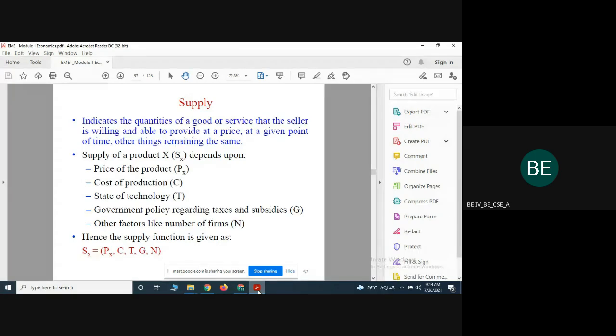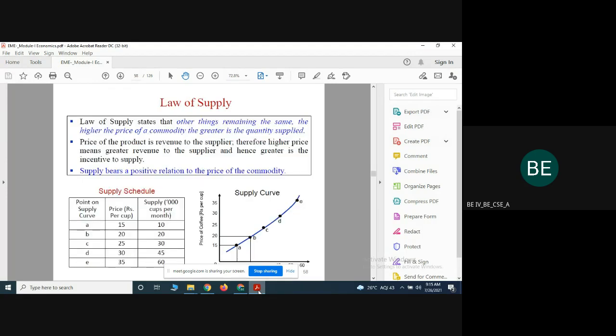So supply is the supply of a particular product. X is nothing but a particular product. The supply of X depends on the following factors: the price of the product, the cost of production, state of technology, government policies, and other factors like the number of organizations. Based on that, they define what the supply is. From this, they define what the law of supply is.